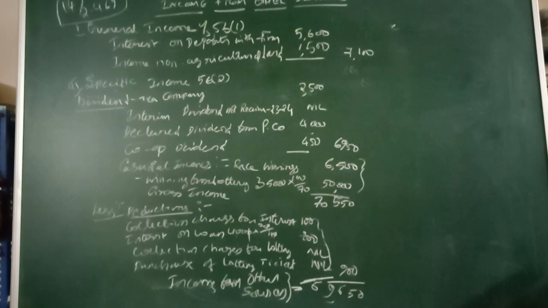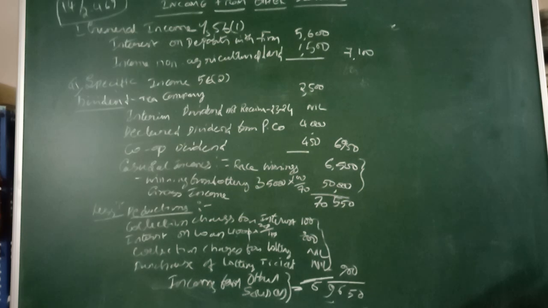Then another one is cooperative dividend. That is also taxable. Before that, please mind it, any amount of dividend received is taxable. Point number 1, dividend from a foreign company or an Indian company, both are taxable. So the interim dividend is not taxable, since the information given says it was not received in the period 23-24, so it is not taken here.